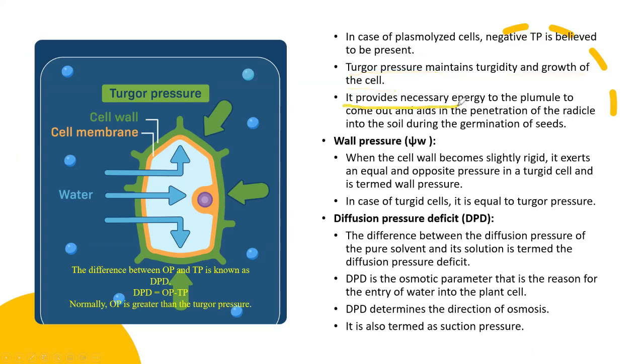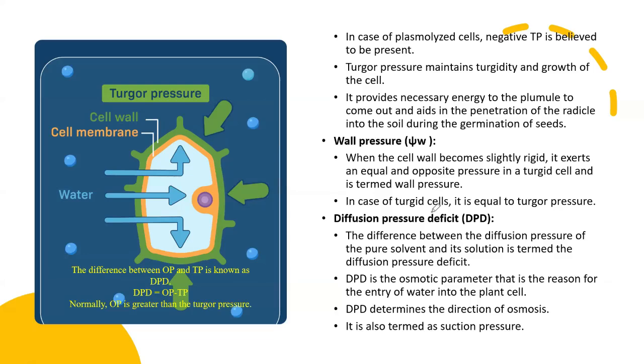It provides the necessary energy for the plumule to come out and aids in the penetration of the radicle into the soil during the germination of the seeds. This describes that when a seed germinates, it produces a small, very thin, elastic, turgid root tip that is able to penetrate within the soil particles. This helps the penetration within the soil systems.